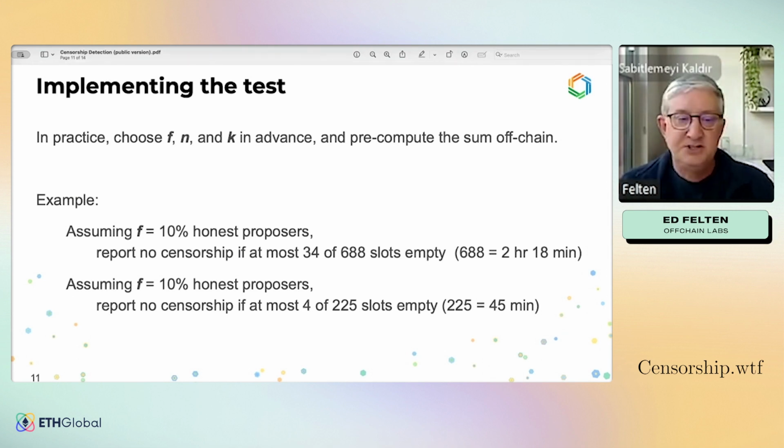So for example, just running the numbers, if we assume 10% honest proposers, we can report no censorship if at most 34 out of 688 slots are empty. That's about 2 hours and 18 minutes. Or with the same assumption, we can report no censorship if at most 4 slots out of 225 were empty, that is, no more than 4 empty slots out of 45 minutes. And by the way, these tests would always have passed in the entire history of Ethereum since the merge, which was the first time that a test like this was possible.